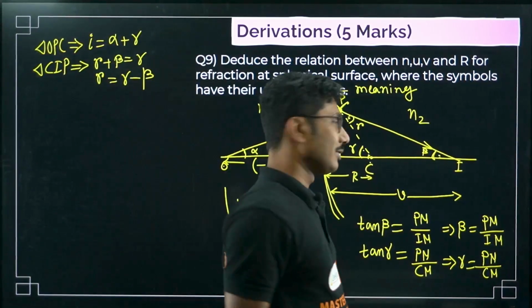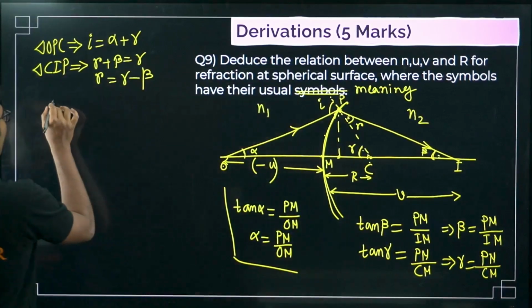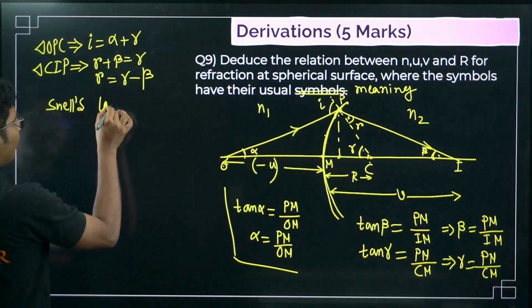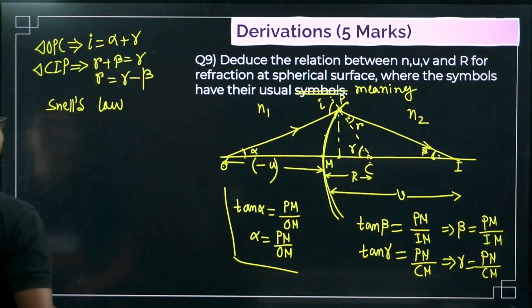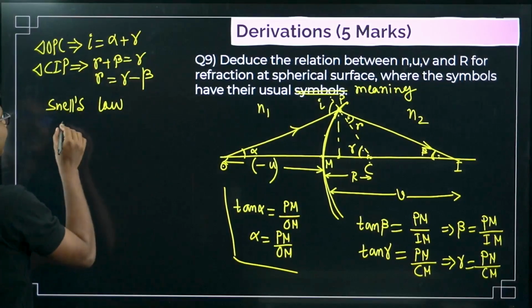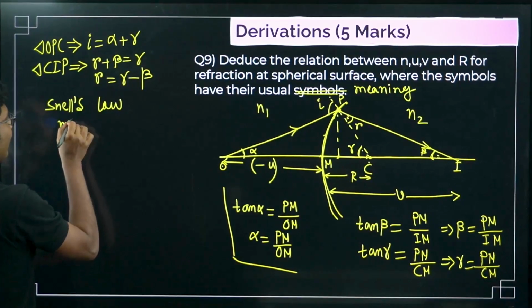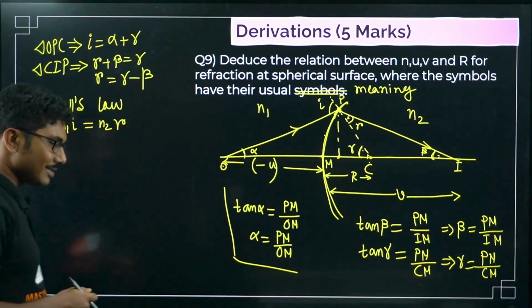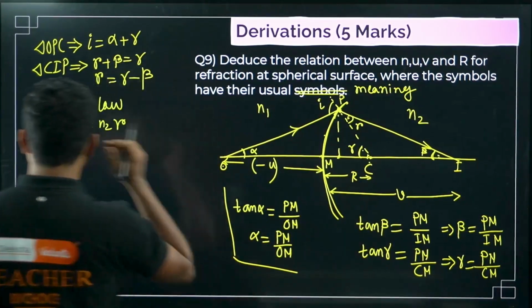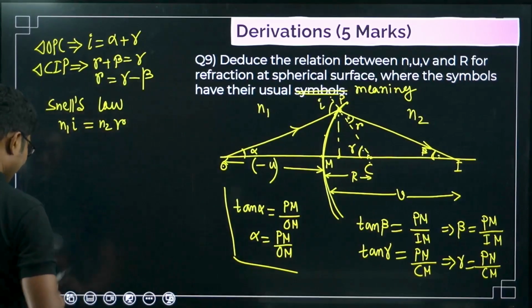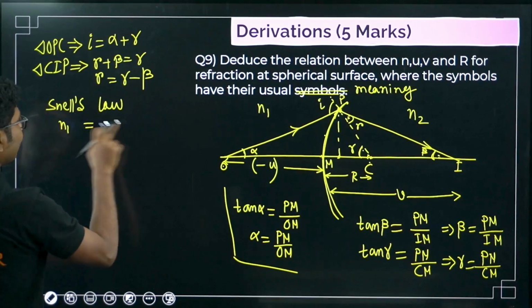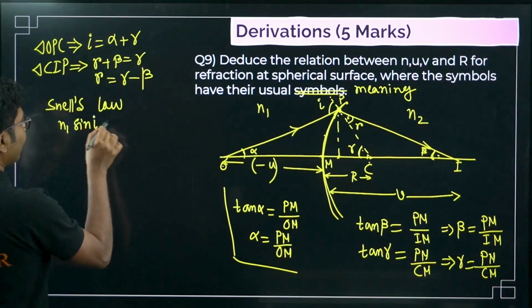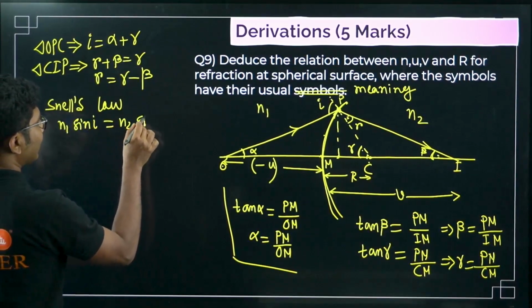Now what next? We have to apply our known old friend Snell's law. What is Snell's law? Snell's law says that N1 sin I equals to N2 sin R, right?